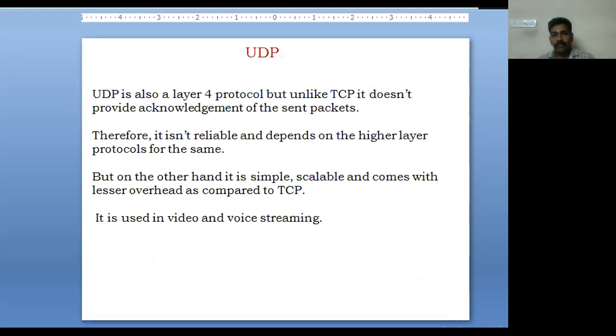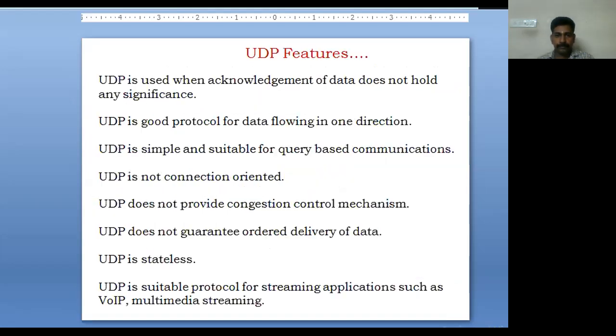Next, UDP. When you go for UDP, it is a connectionless oriented protocol. It is not reliable. It depends on higher layer protocols for that. But it is simple and comes with less overhead. So it is mainly used in audio, voice, and also in video streaming. UDP is used when acknowledgement of data does not hold any significance. It will be a good protocol when data is flowing in only one direction. It does not provide any congestion control mechanisms.